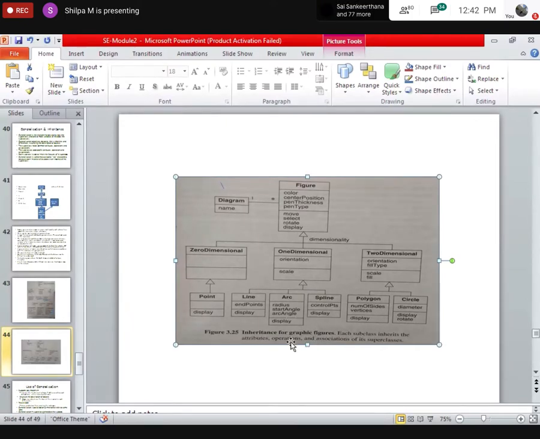Now I want to teach one feature with this example only. See, in your textbook, they have given about this. In a figure, this is a classification problem. A figure may be 0 dimensional, 1 or 2 dimensional. In 0 dimensional, it can be only a point. In 1 dimensional, it can be this. In 2 dimensional, it can be like this. So wherever there is classification, you can come up with a problem. They have explained it. Okay, that is what it is.